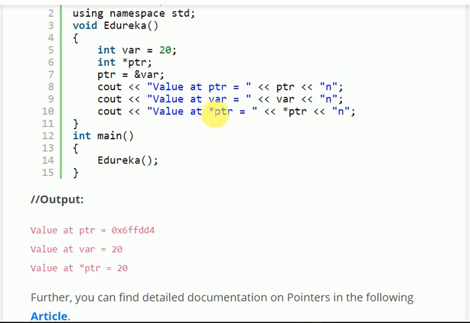Now if we put * in front of ptr, it will point to that memory location, and whatever value was present in it will be returned here. So *ptr will return the value present at the memory location stored in ptr. What was the value stored at that memory location? That was 20, so we get 20 here.